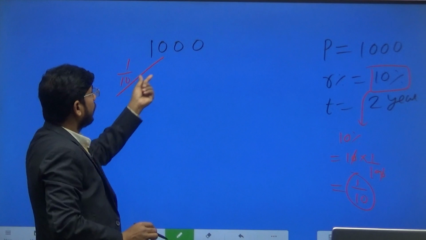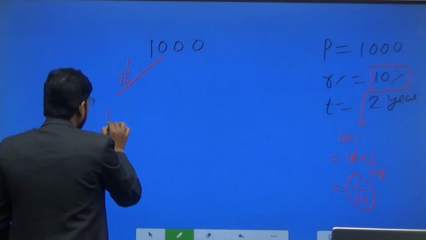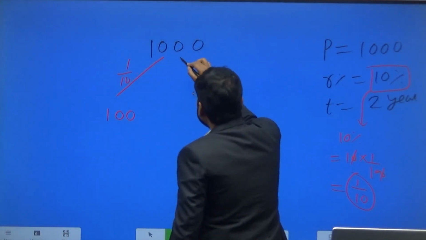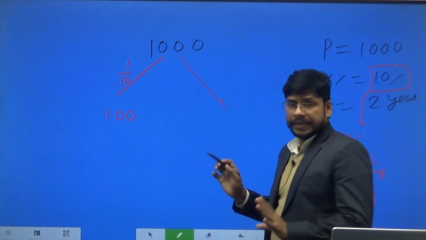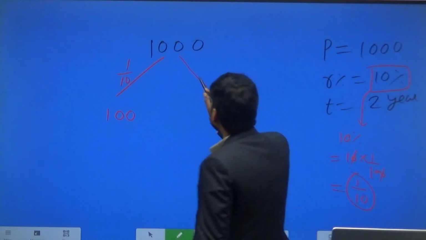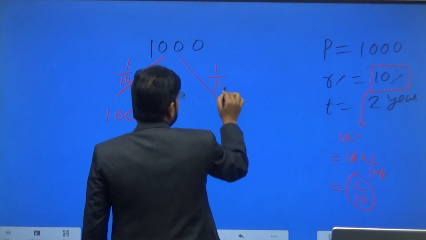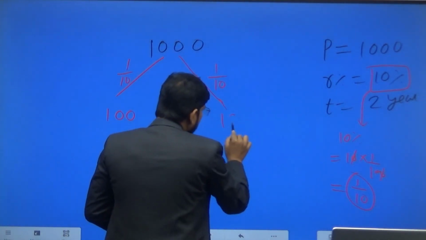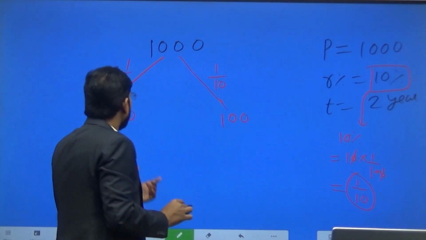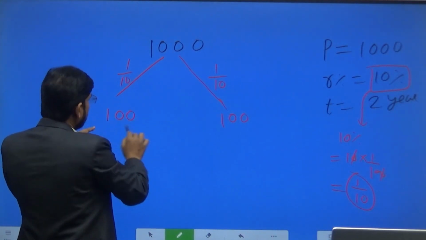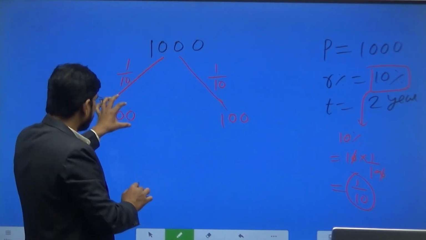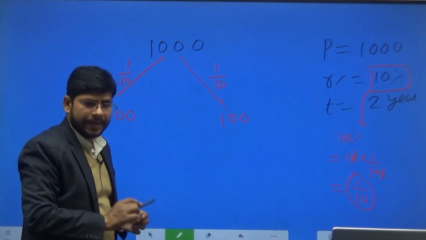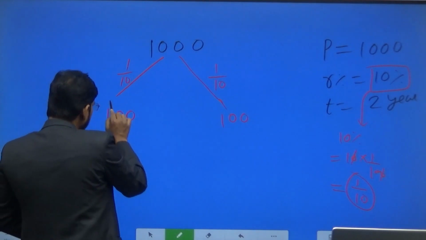1 upon 10 of 1000 will be 100 rupees. Now in the second year we also have to give interest on the principal amount. So again the rate of interest is 10%, that is 1 upon 10, and it will become 100 rupees. So this is the interest on the principal amount for the first year, and this is the interest on the principal amount for the second year.